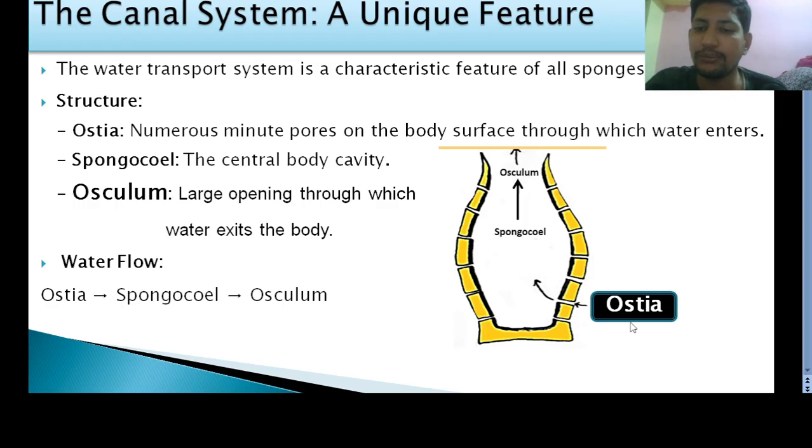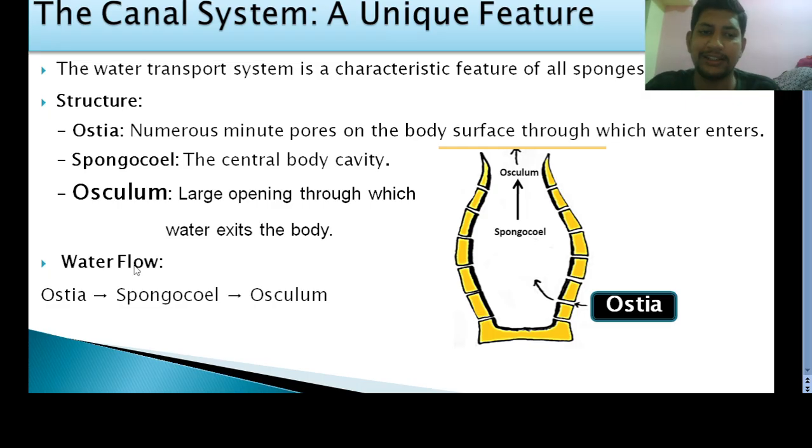And what is the one more difference? Ostia is a small opening, whereas the osculum, you can see here, is a very large opening. And spongocele is nothing but the body cavity of sponges. You can see here I have also shown the water flow.